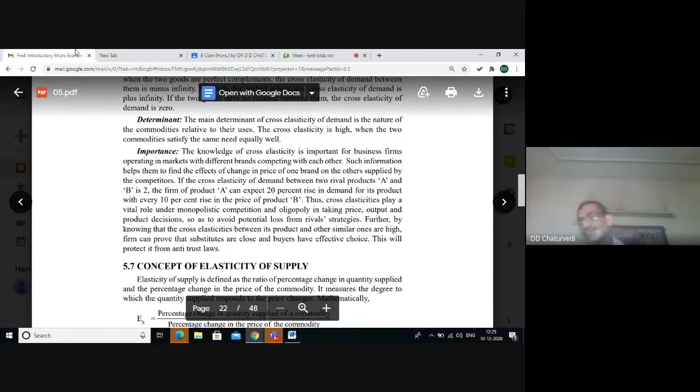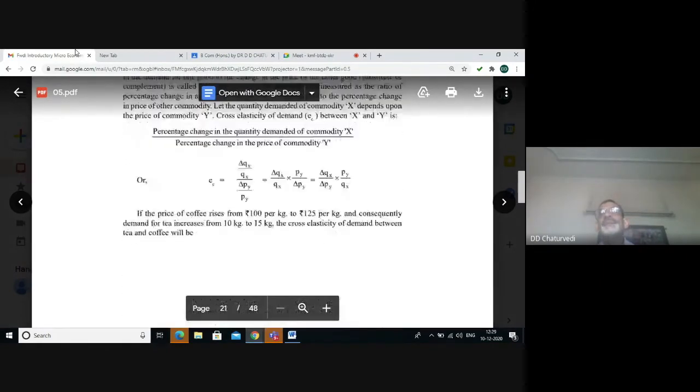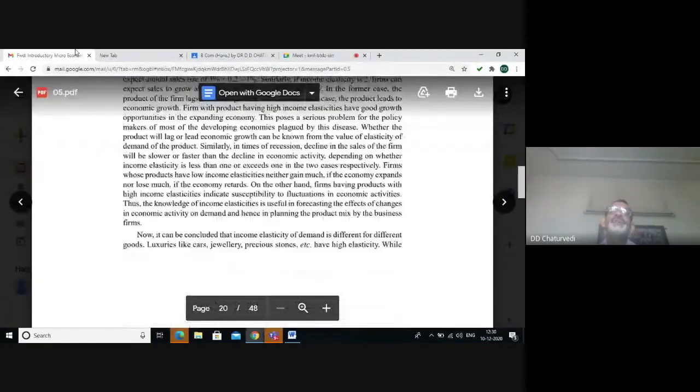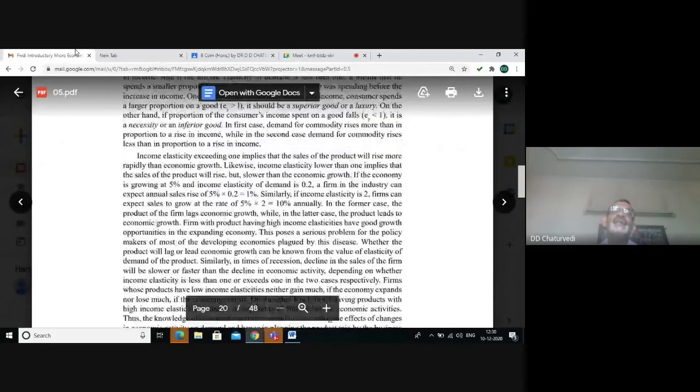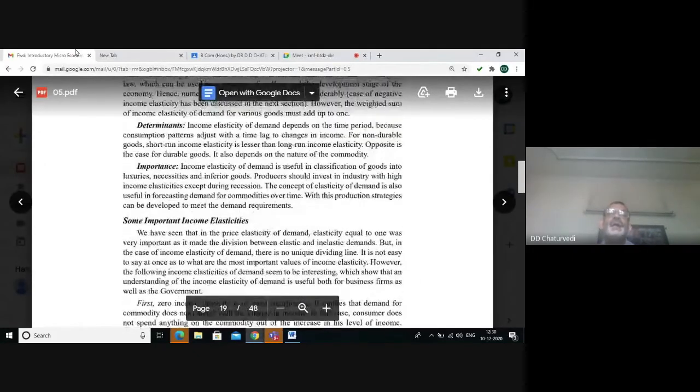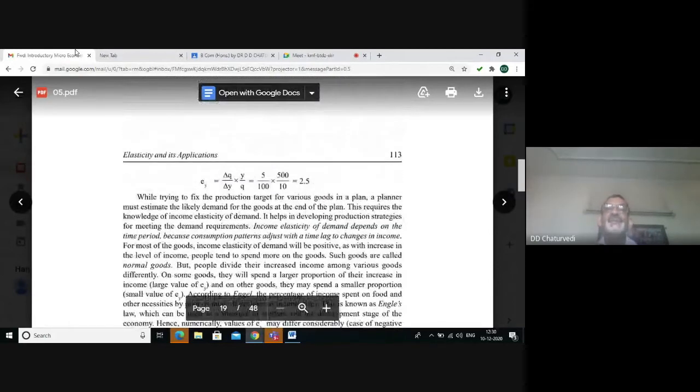Then we can also have the concept of income elasticity of demand. This income elasticity of demand shows the percentage change in quantity demanded divided by the percentage change in income of the consumer. And the formula for income elasticity of demand will be delta Q upon delta Y multiplied by Y upon Q. Change in quantity demanded divided by change in income multiplied by income divided by the quantity.